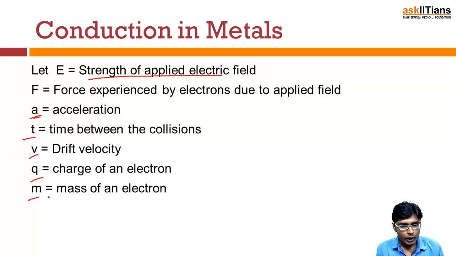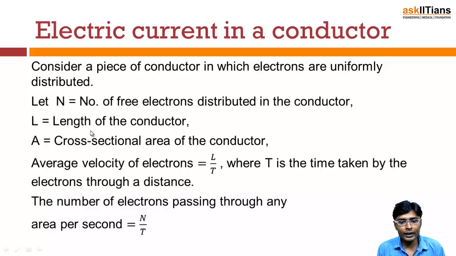Okay, now actually we are deriving the electric current in a conductor. So let us consider a piece of conductor in which electrons are uniformly distributed. The distribution of charge carriers is uniform throughout the conductor, right? Let n be the number of free electrons distributed in the conductor. We know there are many free electrons in the conductor, or the electrons which are in the conduction band are basically the free electrons. So let the number be capital N.